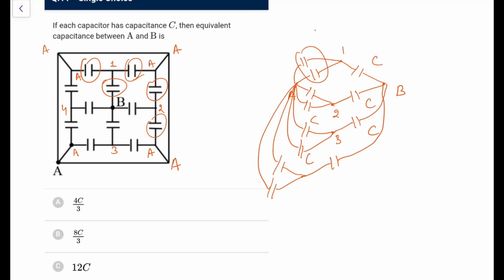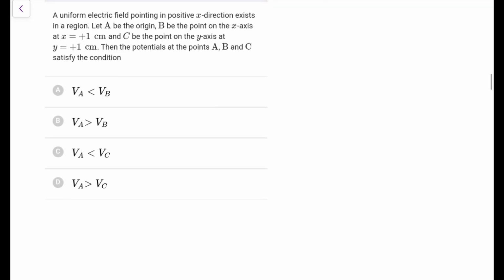So let's start with the first one. This C and C is 2C and this is C, so this is 2C by 3, and such 4 branches are there, so you can directly go for 8C by 3. So just simplify, you will directly get this answer, 8C by 3. It's a nice one. Next.